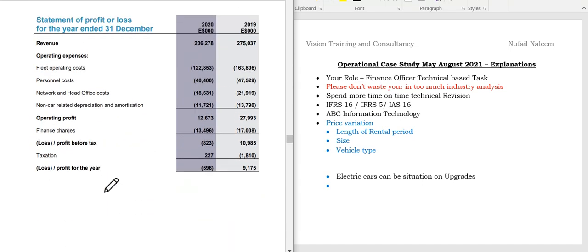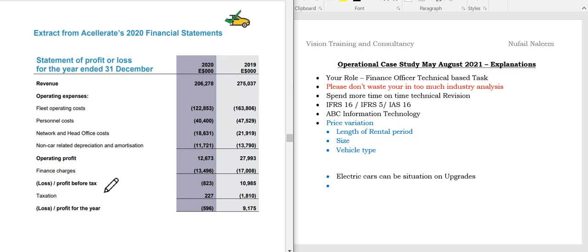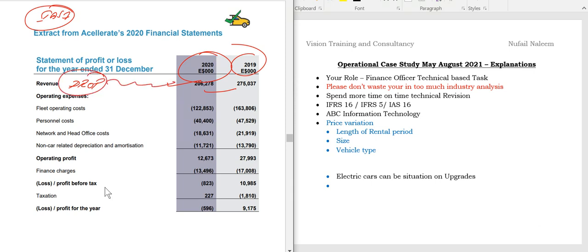So students, if you observe, the financial analysis is already done in the description section. You can go through it, but I have a small problem with it, students. This is not following IAS 1. I am really confused, students, because this is not so clear, so just be careful of this. It's in dollar thousands, and in the revenue they have mentioned, you see a drop. It's a significant drop, because I have mentioned that also in the working. You can download it. Operating expenses, fleet operation, personnel cost, network, head office, everything is given. Then operating profit, finance cost, loss before tax, taxation, and loss for the year. So you can go through this, students. It's very important as well.